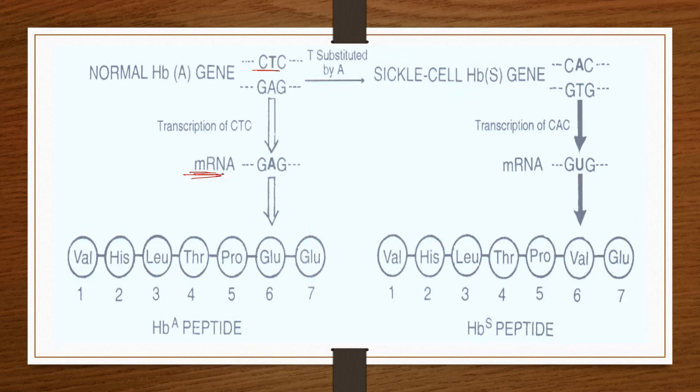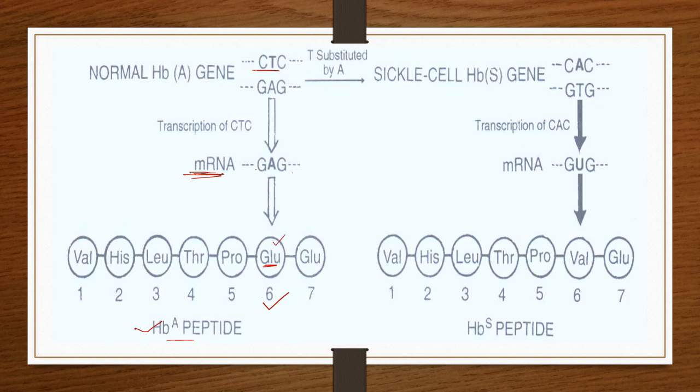So CTC is copied as GAG, and GAG represents glutamic acid, GLU, on this sixth position. That is the normal hemoglobin peptide chain. So in the normal hemoglobin peptide chain, the sixth position consists of glutamic acid.